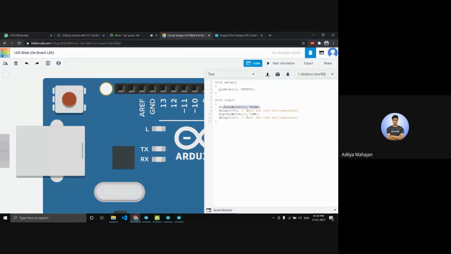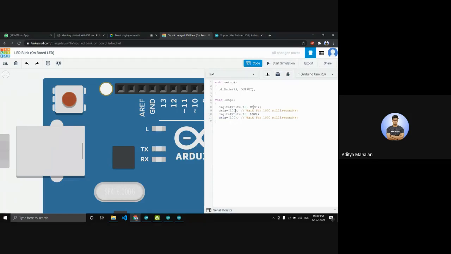This line of code basically means send a positive voltage to pin number 13, wait for 200 milliseconds. Here it's 200; it was originally 1000 milliseconds, which is 1 second. Again, write a low voltage on pin number 13 and then delay for 200 milliseconds.